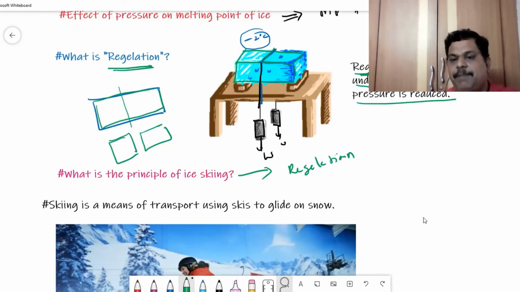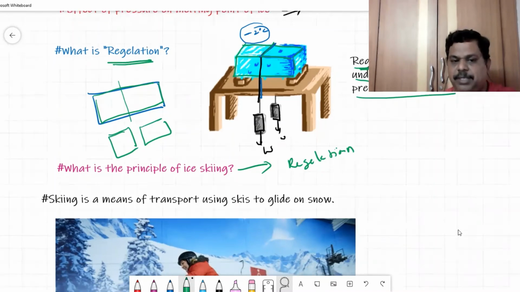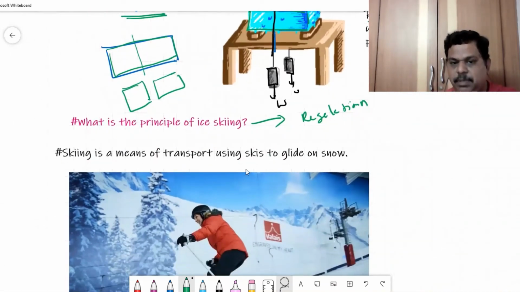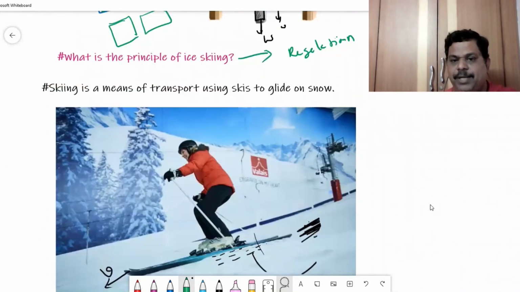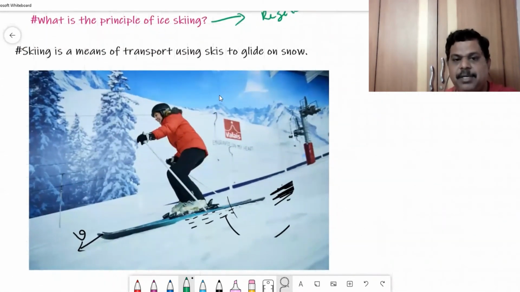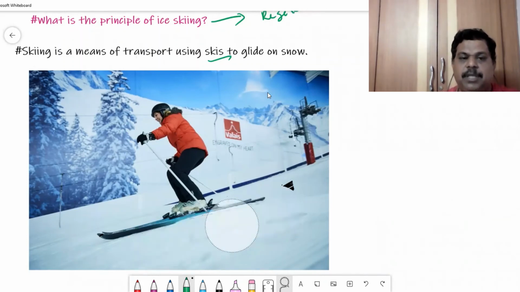So how does it help? Let me explain. Remember, skating is nothing but transport using skates. Look at those people who are in cold countries. They move from one place to another with the help of skates. You have a skate. How does it work? Let me explain. This woman is standing on a skate. There is ice. As I said, let us take the temperature to be say